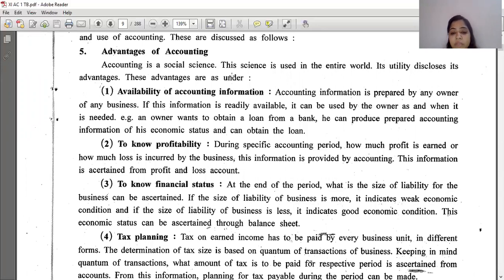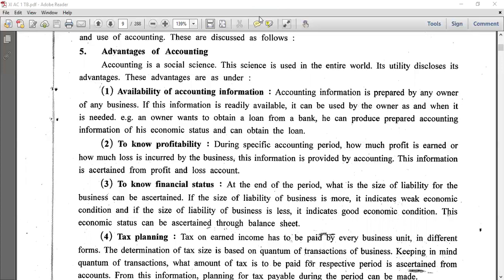Availability of information is there. Accounting information is prepared by any owner of any business. As I said earlier, any businessman, whether small, big, or a company, has to prepare accounts. If this information is readily available, it can be used by the owner as and when it is needed. Is it clear?